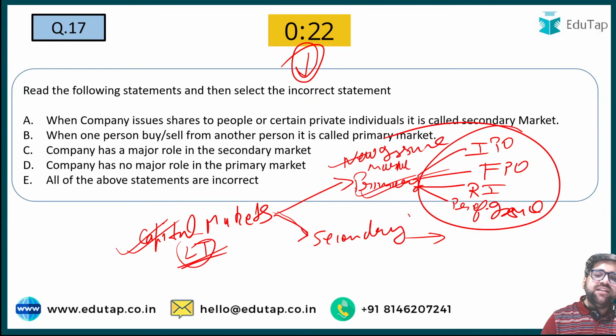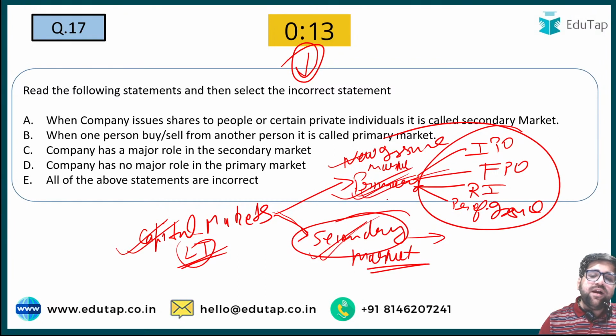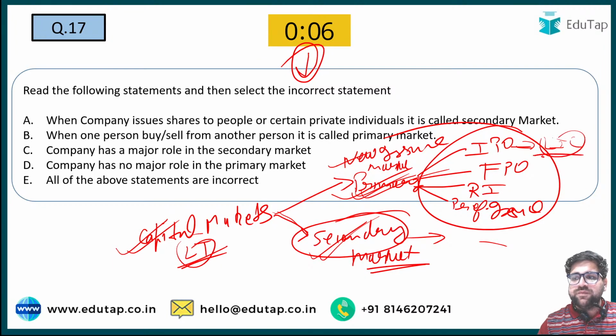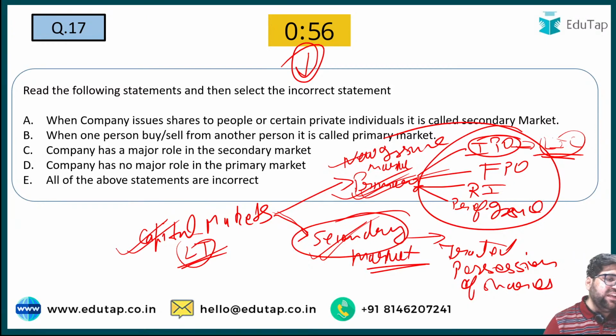Now capital market also has the secondary market. Under secondary market, the company doesn't play an important role. Company plays an important role in the primary market, but under secondary market, the company plays a very passive role. Why? Because if LIC shares were issued in IPO, then they will be traded here. So here only transfer of possession of shares takes place. For that particular reason, the answer for this question will be statement E.